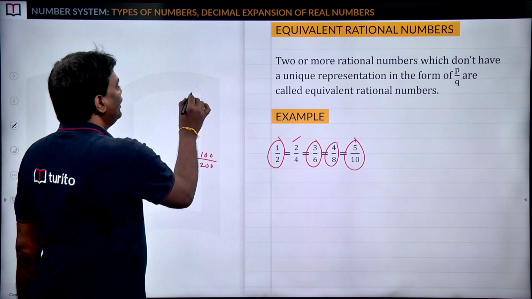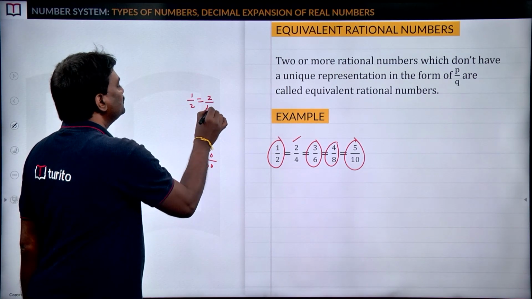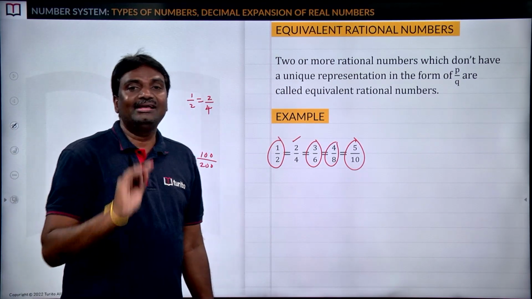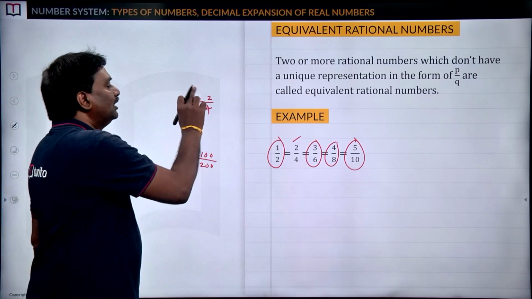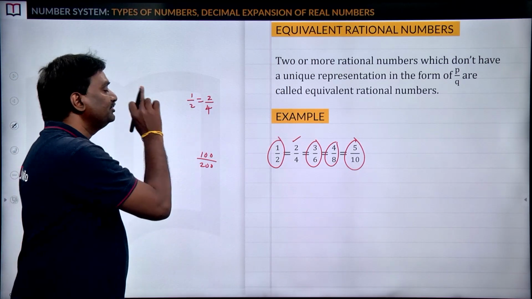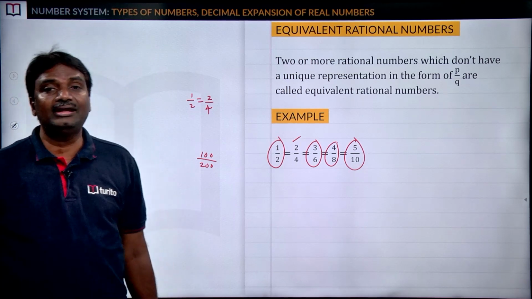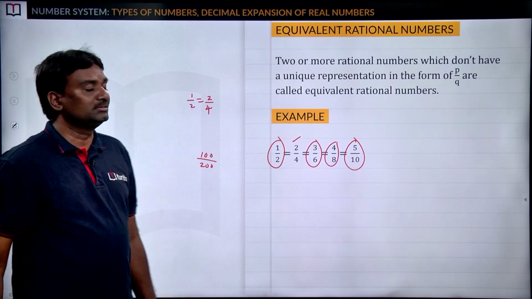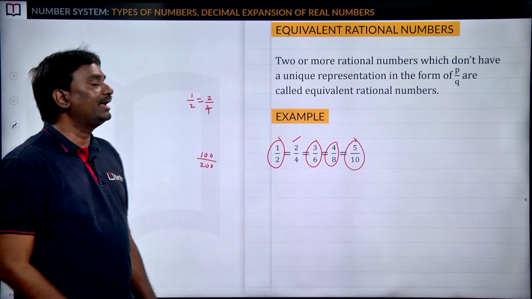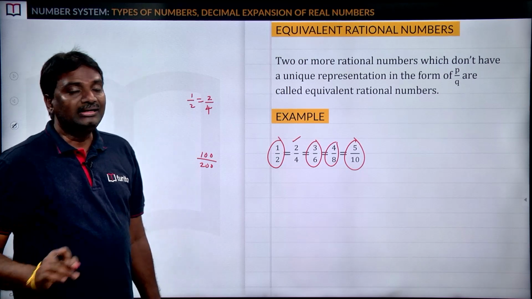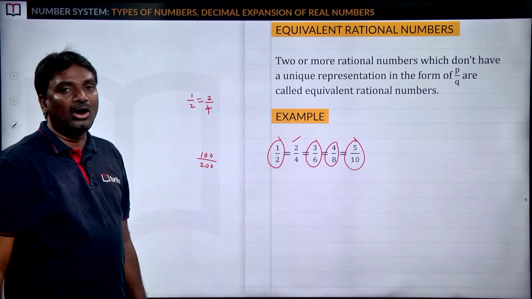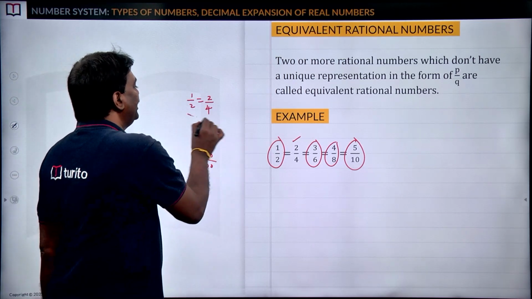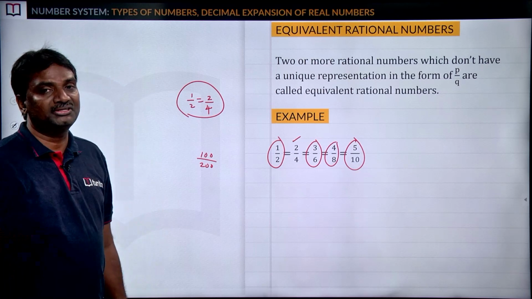So, by observing 1 by 2 equal to 2 by 4, on the LHS and RHS, clearly the numerators are different numbers and the denominators are also different numbers. But we can say they are equivalent rational numbers. Why? By simplifying 2 by 4, again you will get 1 by 2 only. By multiplying the numerator and denominator of 1 by 2 by 2, we get 2 1s are 2, 2 2s are 4. That's why we can say these two are equivalent rational numbers.